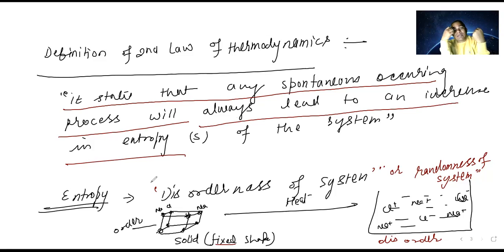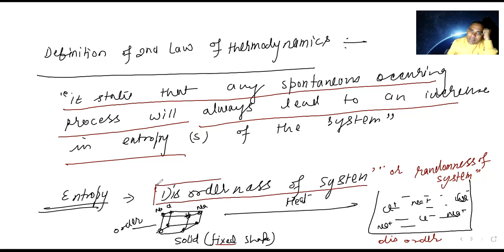If you are increasing the temperature, liquid molecules become more randomized in the vapor state. So they are saying that in a spontaneous process, entropy increases. The point is entropy here is the disorderness of system. Keep in mind, entropy means disorderness of system. Here I explained to you. Can I change the page?